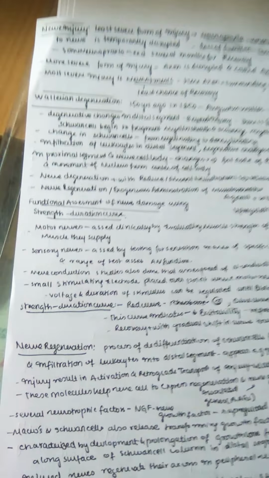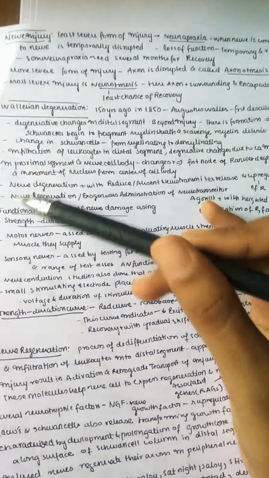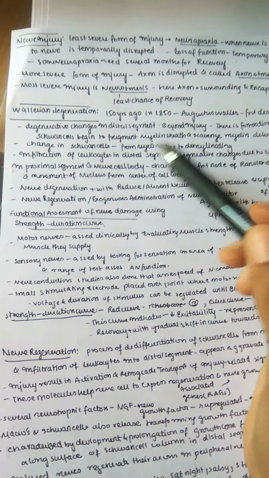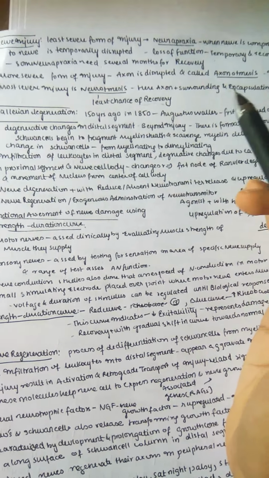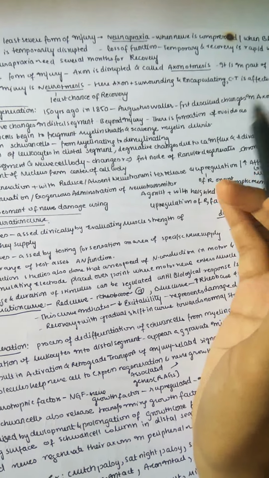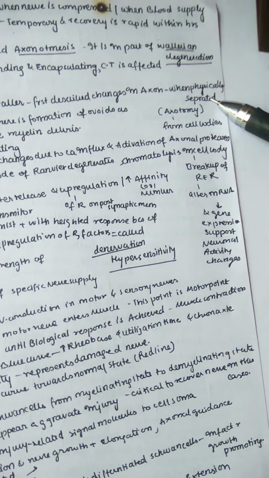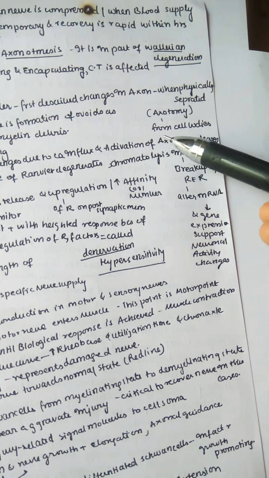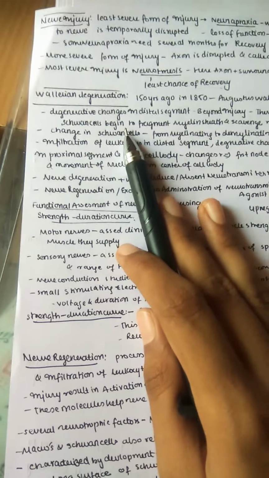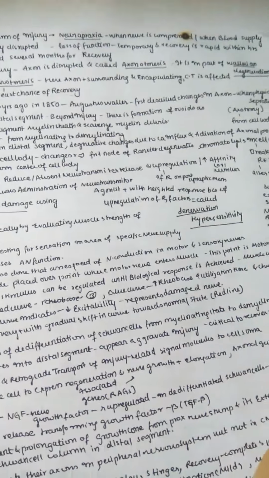Now let us see Wallerian degeneration, an important part. About 150 years ago, in 1850, Augustus Waller was the first to describe the changes in the axon. When the axon is physically separated from the cell body, it is called axotomy. He observed this mainly in relation to the cell body.